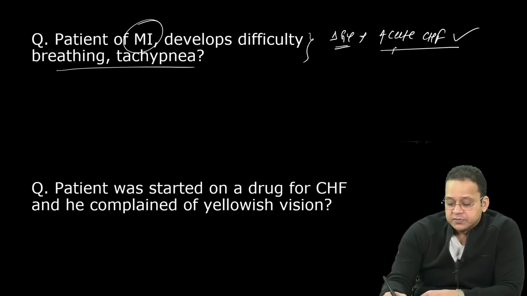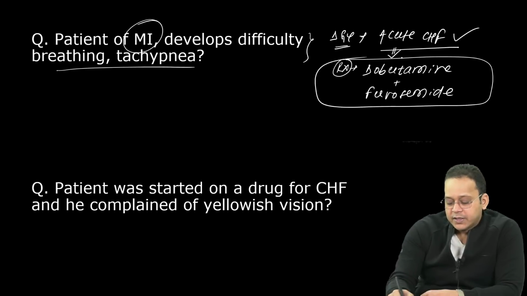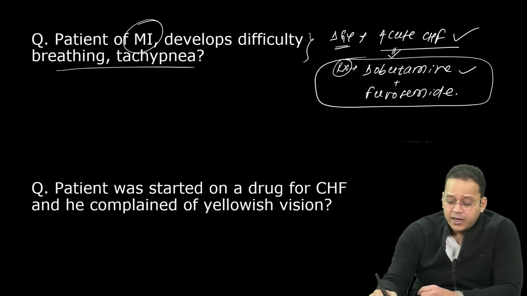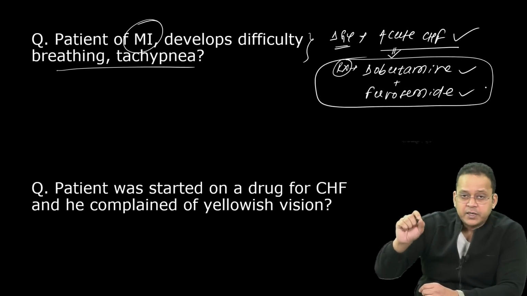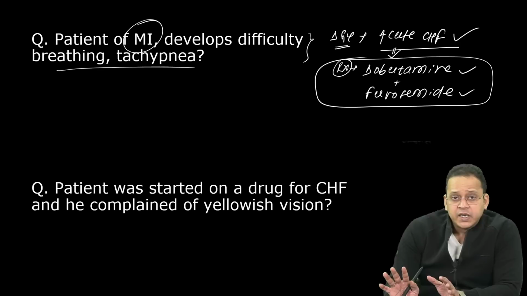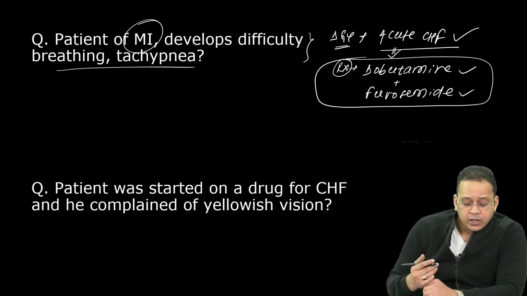And acute CHF, how would you treat? See, treatment of acute CHF, I'll use two drugs. You have to remember, what are the two drugs I use? Dobutamine plus furosemide. So at least this much you have to remember. Acute CHF, I use an inotrope, that is dobutamine. I use a diuretic, that is furosemide. Furosemide plus dobutamine. If I know this much, at least I'm safe for the FMG exam whenever they ask you for treatment. So what am I going to use in this patient, right? Dobutamine plus furosemide.